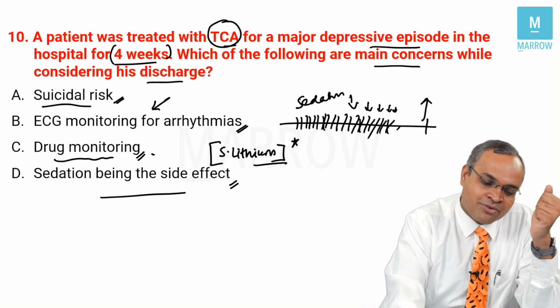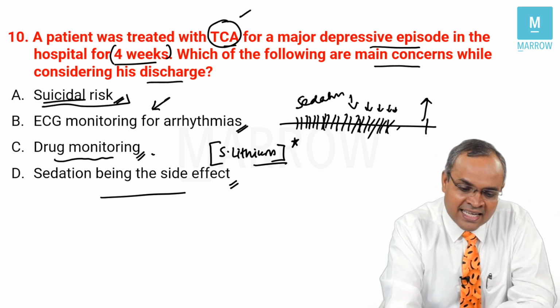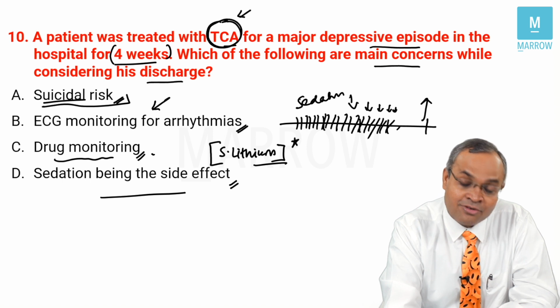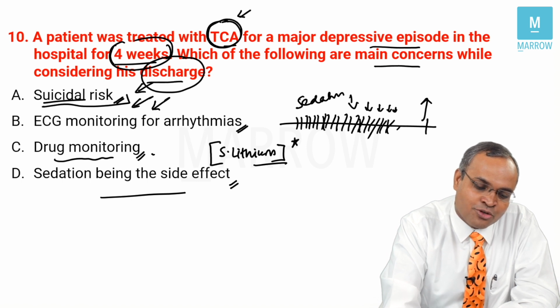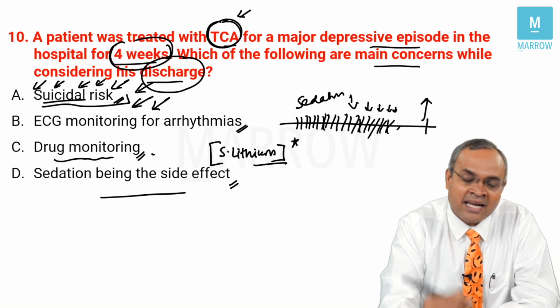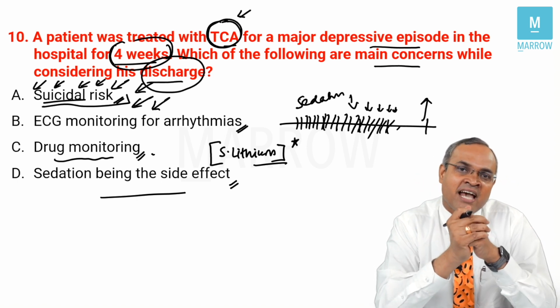So what is the answer for this question? Suicidal risk. 2 reasons. Tricyclic antidepressant overdosing could be very lethal. Another thing is the patient after 4 weeks is getting discharged. All of this points out that you should be careful about this patient's suicidal risk and the possibility of acting on suicidal thoughts if they have any.